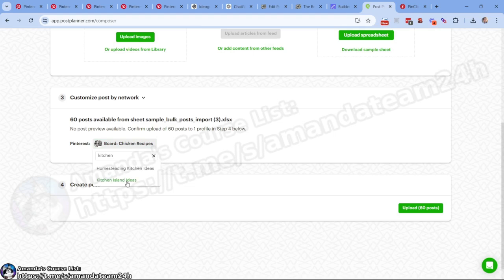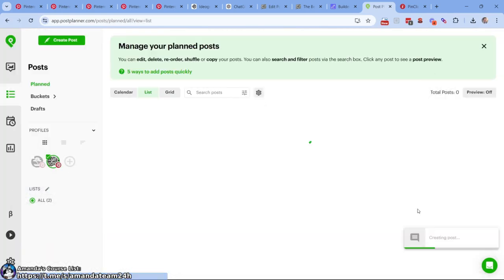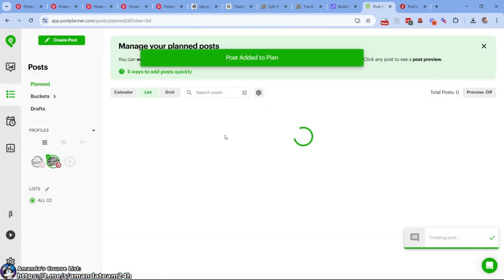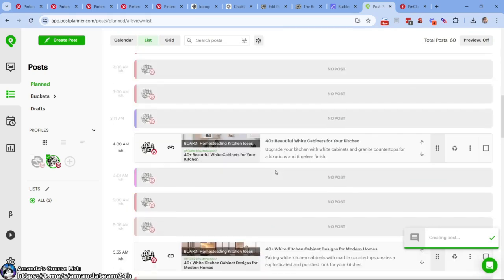Kitchen island ideas, I don't want that. Homesteading kitchen ideas, I don't want that. But for the sake of this video, I'm just going to roll with it. Homestead and kitchen ideas. Fine. That's cool. What we're going to do is click upload 60 posts. Let's see what it does. Boom. And we're in. Just like that.